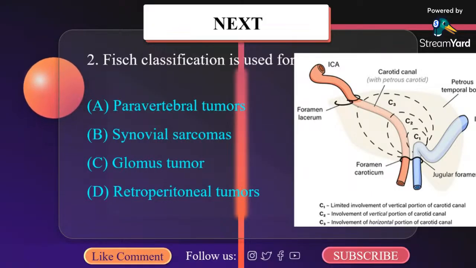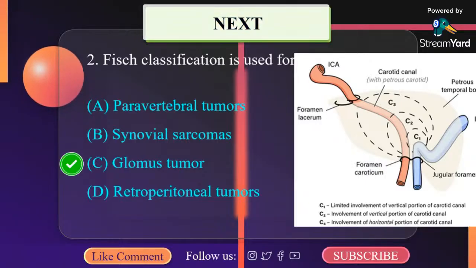Now let us look at the options. A. Paravertebral tumor, B. Synovial sarcoma, C. Glomus tumor, D. Pituitary tumor. Well, it is for the glomus tumor. Which staging in ENT is used for glomus tumor? So the correct answer here is C, glomus tumor.